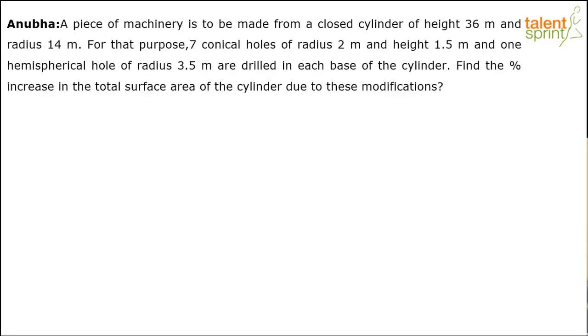So that's an interesting one, right? Posted by Anubha. So there's a piece of machinery that has to be made from a closed cylinder, right? From a closed cylinder where the height is 36 meters and radius is 14 meters. Now, for the purpose of making that machinery, 7 conical holes of radius 2 meter and height 1.5 meter and 1 hemispherical hole of radius 3.5 meter are drilled in each base of the cylinder. So, find the percentage increase in the total surface area of the cylinder due to these modifications.